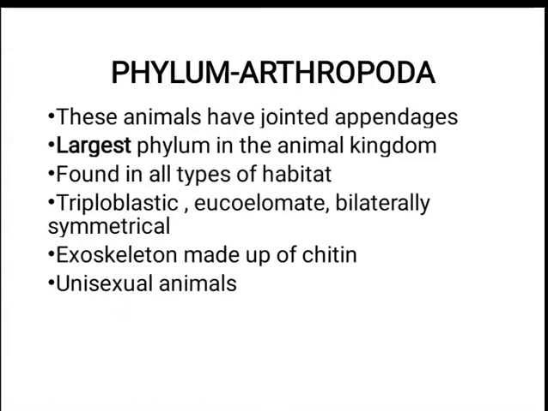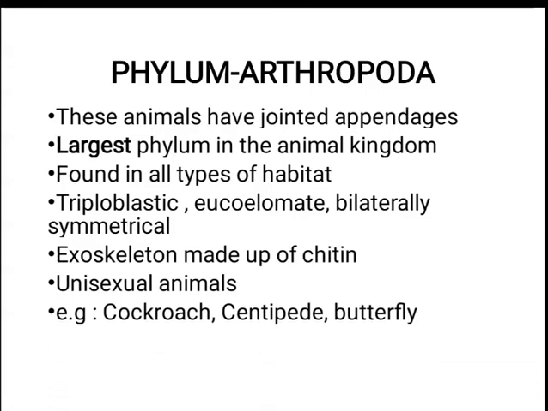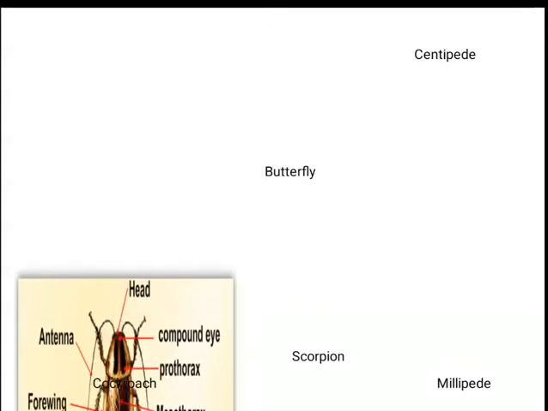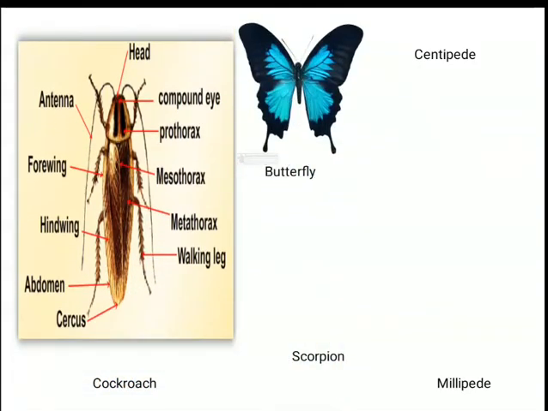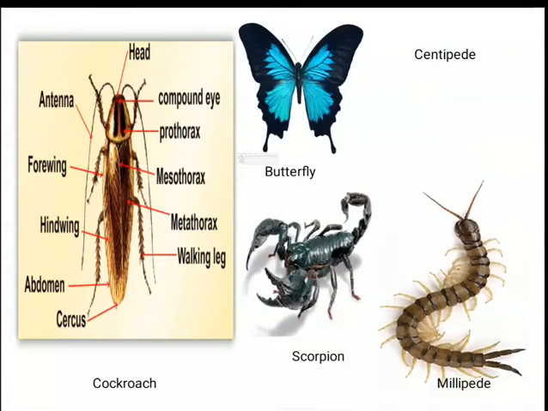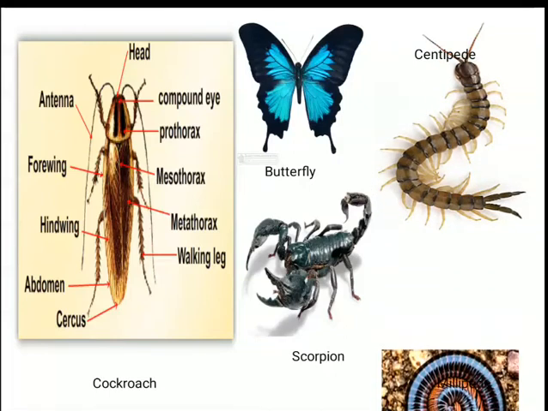They are unisexual animals, male and female are separate. Example: cockroach, centipede, butterfly, etc. Let us see some commonly found specimens from this phylum. Cockroach, butterfly, the scorpion, here comes the centipede and the millipede.